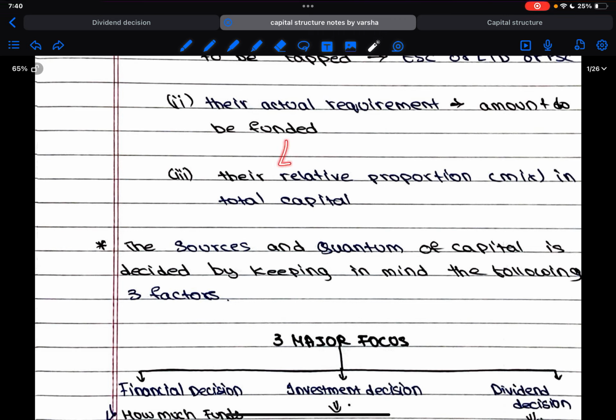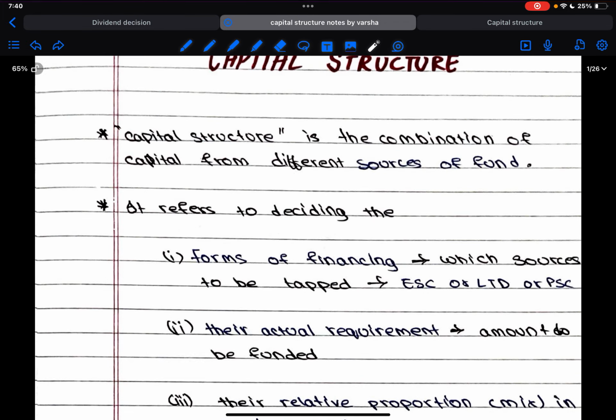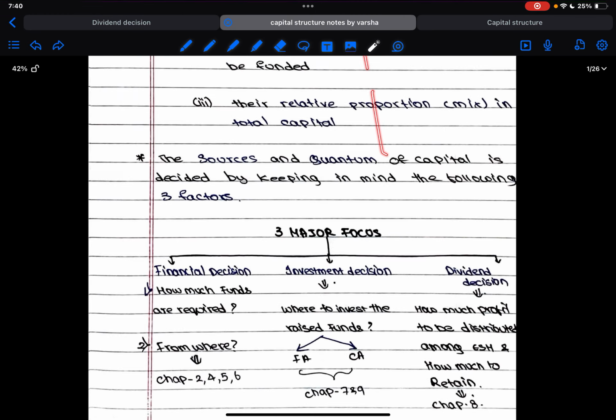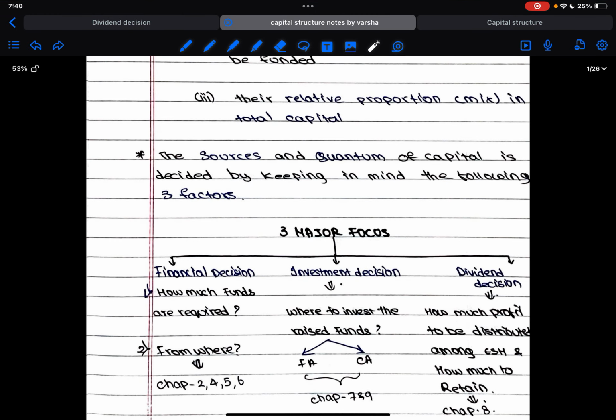So if we take 3 sources, it could be equity share capital, preference share capital, and retained earnings, or whatever the case may be. So this is called the structure of capital, or the combination of fund that is being used and the proportion in which they are used and from where they are being raised. So all these questions are answered in the capital structure decision. Now, the sources and quantum of capital is decided by keeping in mind the following aspects.